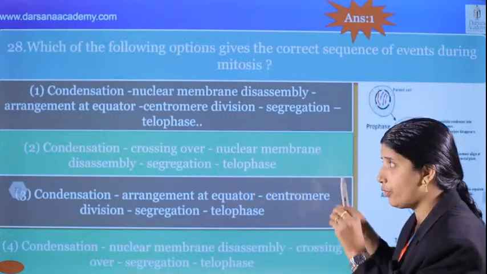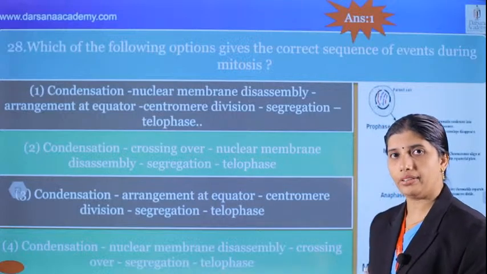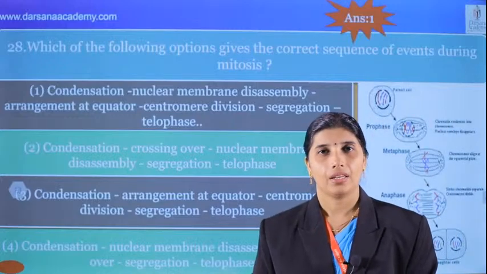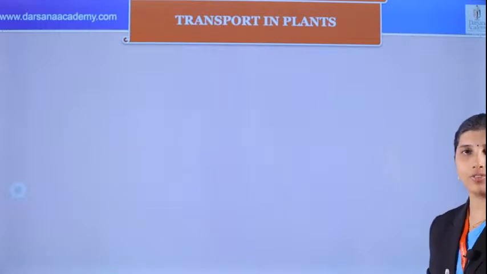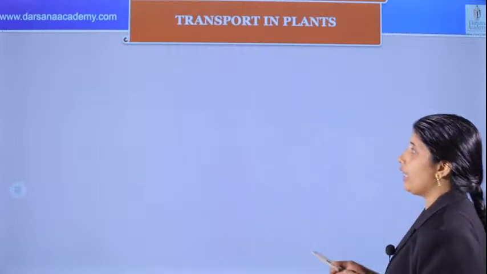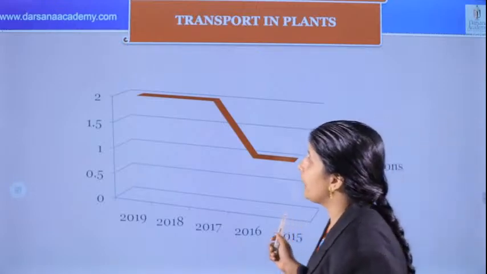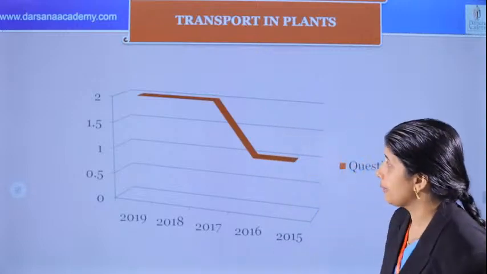Every option has to be read carefully, and concept clarity is very important. Okay, that's about the cell cycle. Now we are going to discuss the next chapter, transport in plants. We are moving to plant physiology. From this chapter, going through the previous questions, in 2016-15 one question was asked, whereas in 2019-18 two questions were asked.